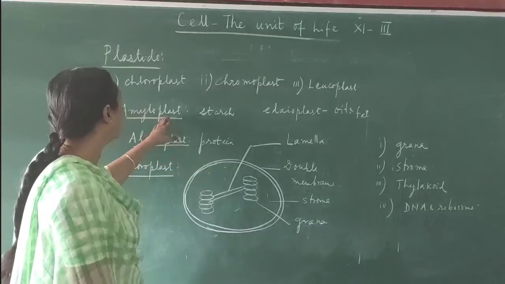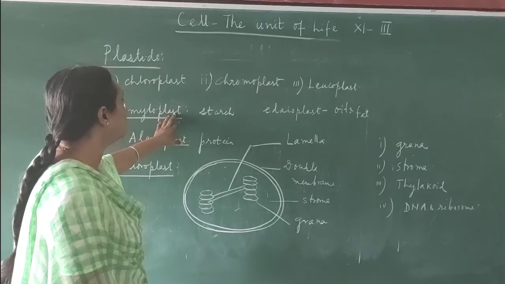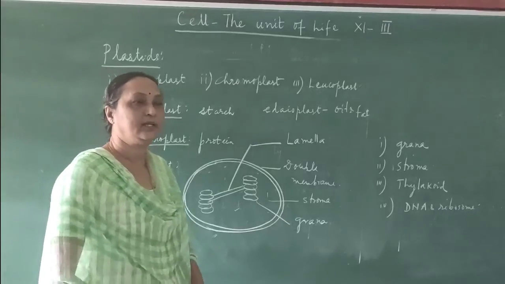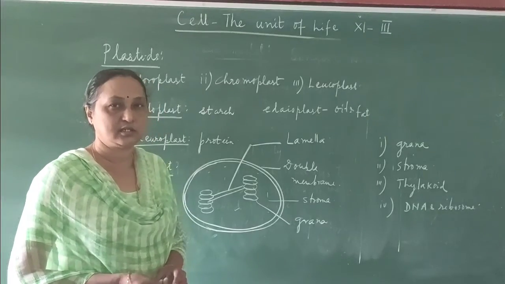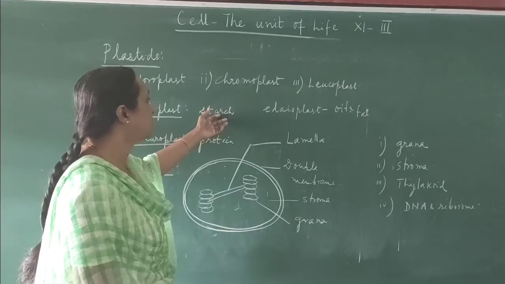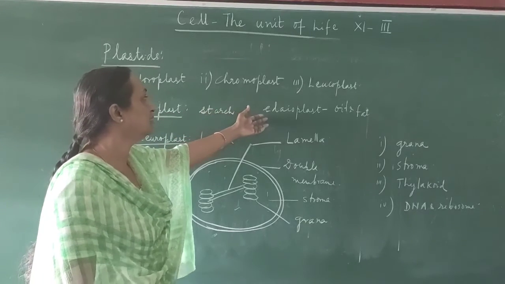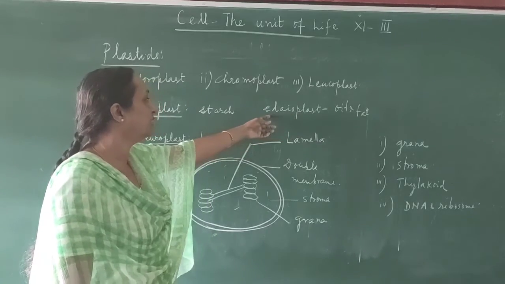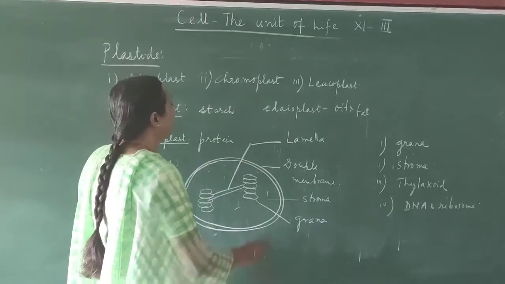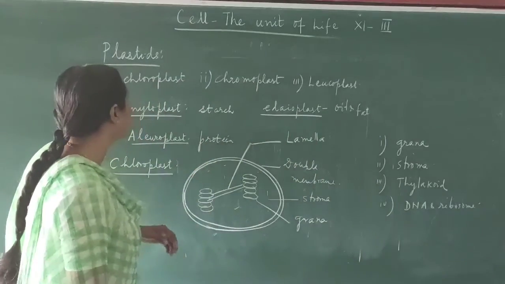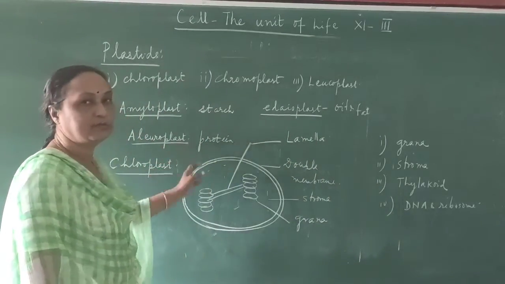Okay. Now amyloplast is a type of plastid which can store starch. In some algae you can find Floridean starch. So that is called an amyloplast, where starch is stored. In some others you can find the storage of oil or fat, and that kind of plastid is called elaioplast. And when there is storage of protein, then that is called aleuroplast.